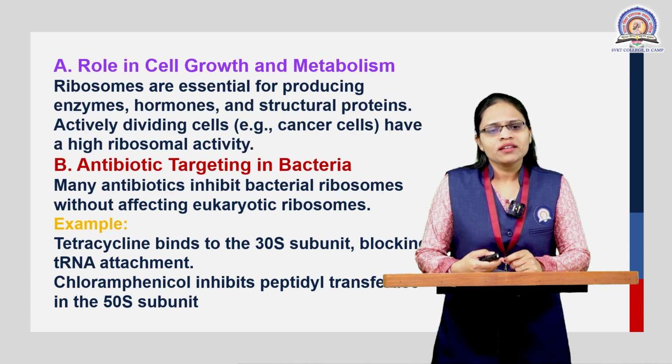Tetracycline is the antibiotic which binds to the 30S subunit of the prokaryotic ribosome and blocks the tRNA attachment. Then the second one is chloramphenicol. This antibiotic inhibits the peptidyl transferase activity in the 50S subunit.